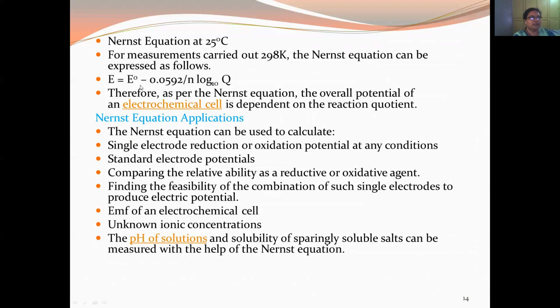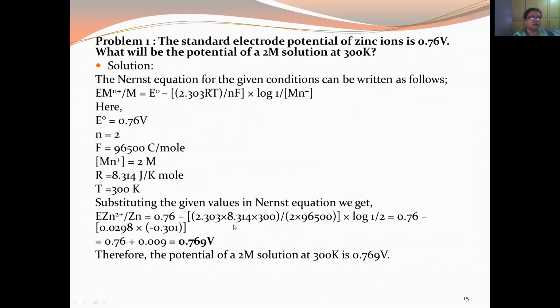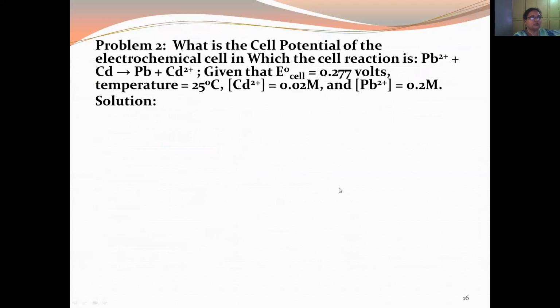When you simplify it, you get E is equal to E naught minus 0.0592 by n log 10 Q. There are some applications of it. The main one is to calculate the cell potential or standard electrode potential values. This is a solved problem, and there is a homework problem also, which is also solved.